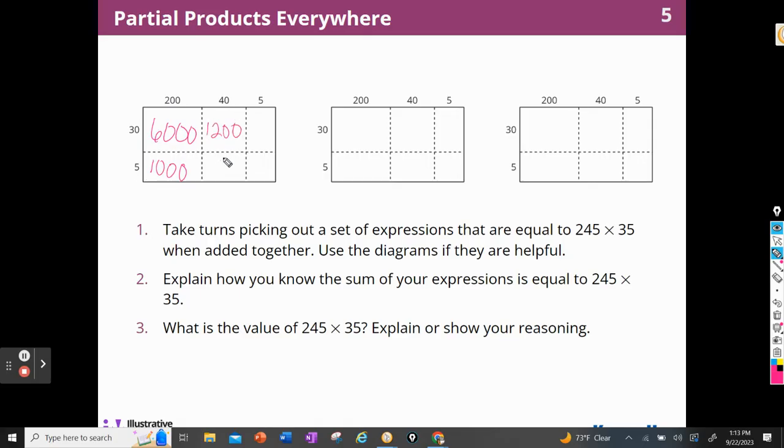We did 5 times 4 was 200. 5 times 5 was 25. And 30 times 5 was 150. And when we added all those partial products up, we got 8,575. Okay. So I hope that you and your partner did your work in a similar fashion. You might have had different results. Okay, let's move on.